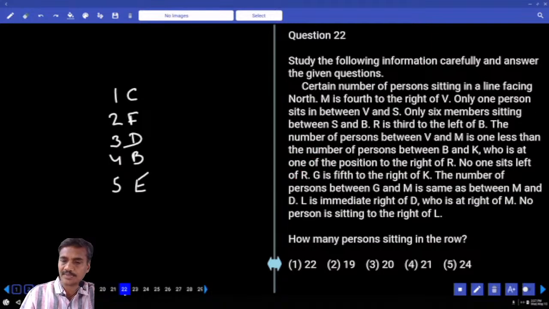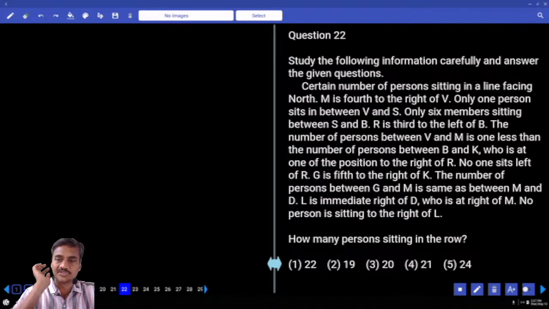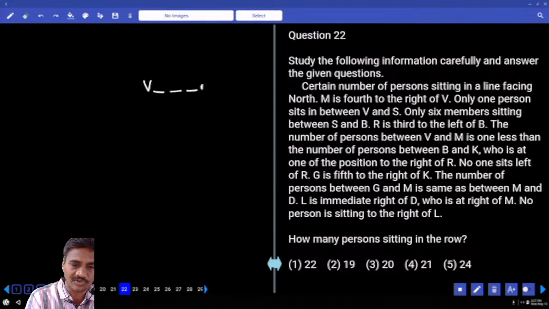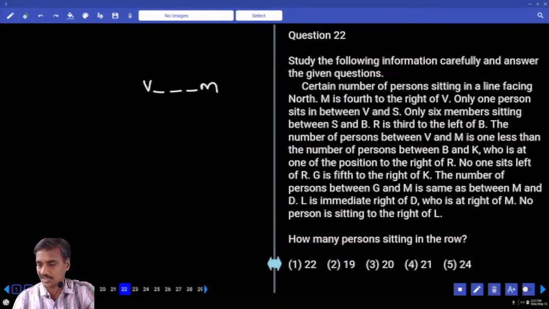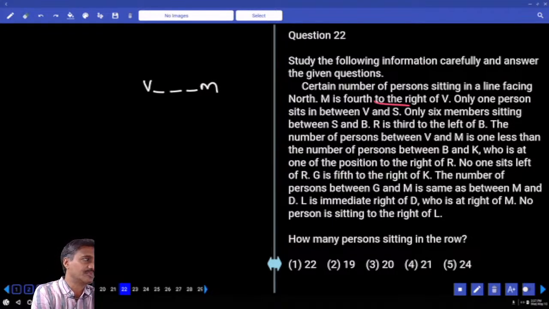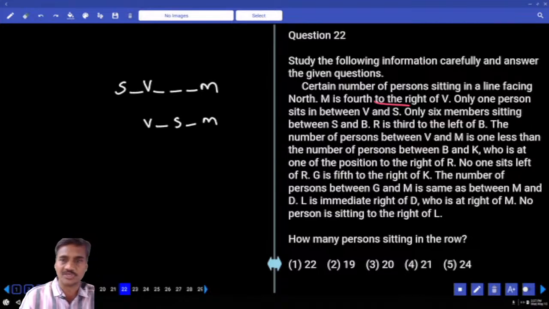Then the 22nd, now question number 22, it is based on a certain number of persons. Certain number of persons are sitting in a line facing towards north. M is 4 to the right of V. Now V is here, M is 4 to the right, M will be here. Now the direction is clearly given, right hand side. Only one person between V and S. In between V and S, how many people? One person. S can be on the left hand side or S can be on the right hand side. And so how many possibilities do we have? 2 possibilities. And only 6 members sitting in between S and B. In between S and B, how many people? 6 persons. And R is south to the left of B.